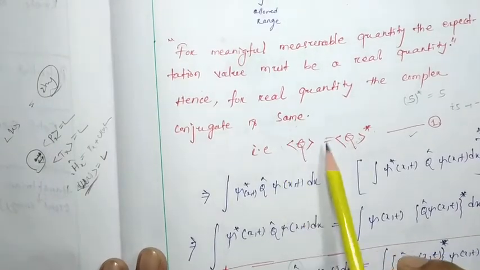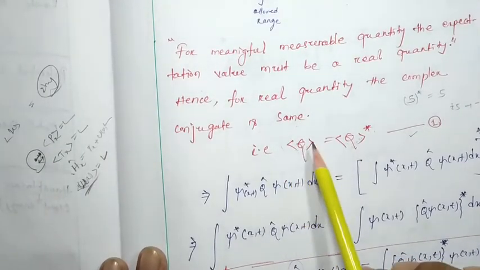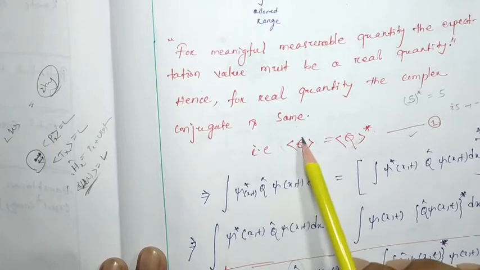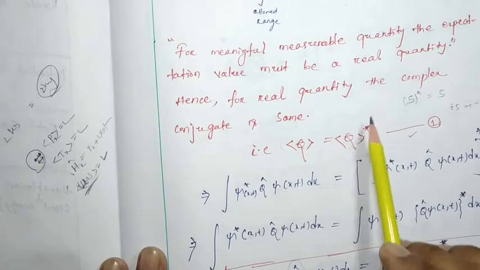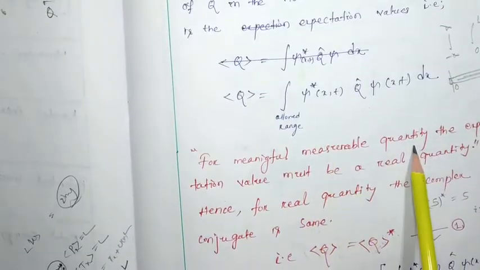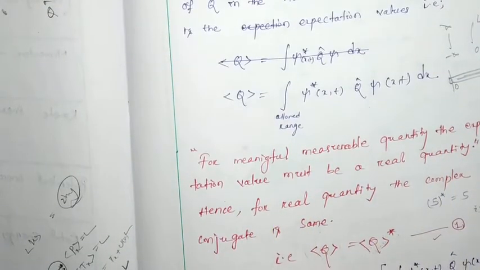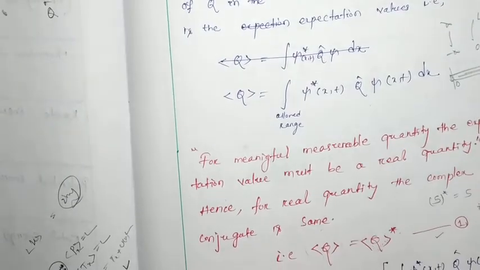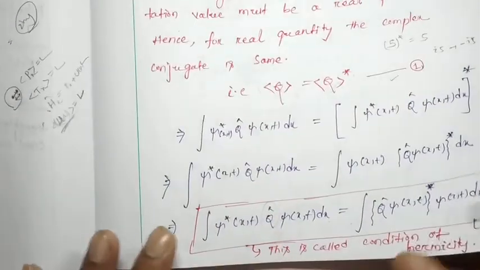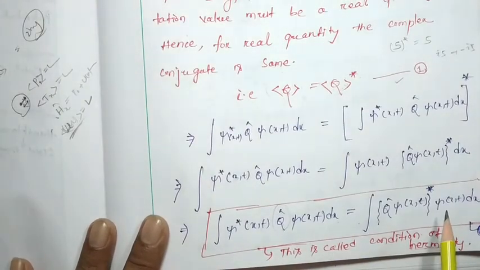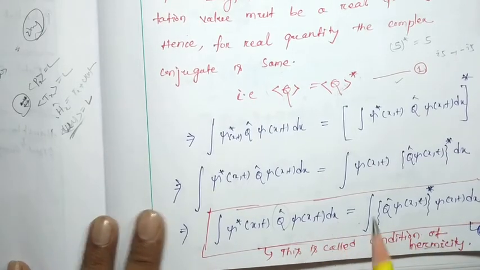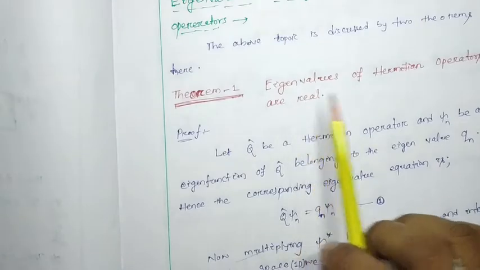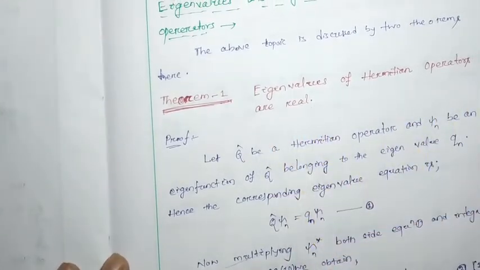The expectation value of q, a physical observable, is equal to its complex conjugate. Any measurable quantity's expectation value must be real, and this condition should be obeyed by a Hermitian operator. By considering this condition we are going to prove that eigenvalues of Hermitian operators are real.